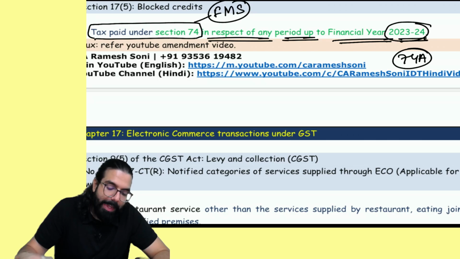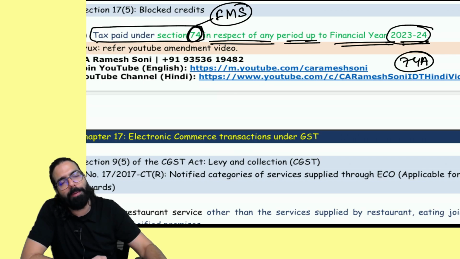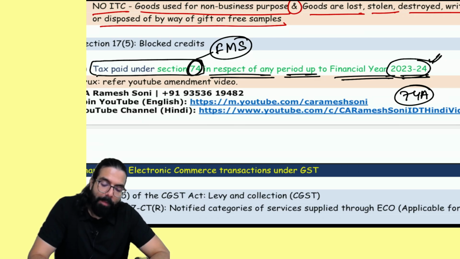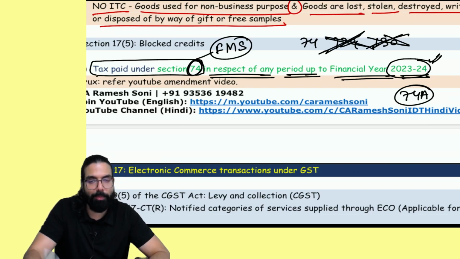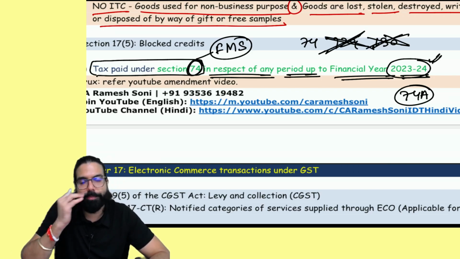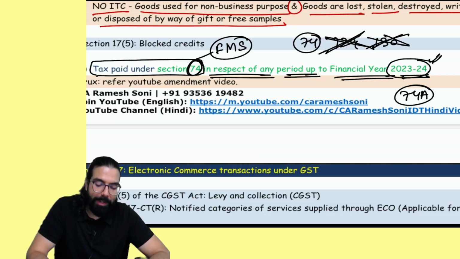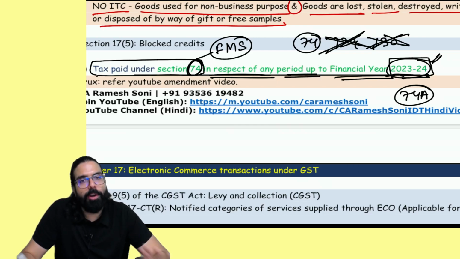Okay? So, Baba, any tax which was paid under section 74 because of fraud, willful misstatement or suppression up to the financial year 2024 only is remaining. Earlier it used to say any tax paid under 74, 129, 130. Baba, in 129 and 130 you never pay tax, you pay penalty, and penalty credit is not there. Hence the redundant sections are deleted from here. Useless section for this. Okay? And 74 is only valid up to 2024. So they have written any tax paid under section 74 in respect of any period up to 2024. You will not get the credit.